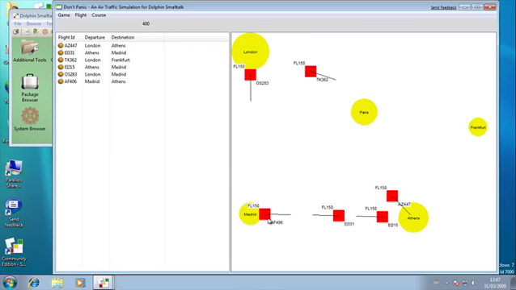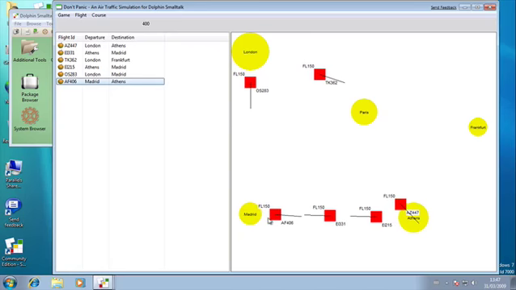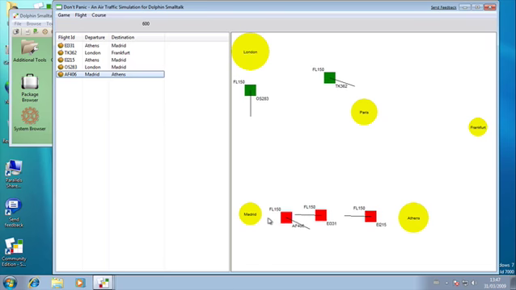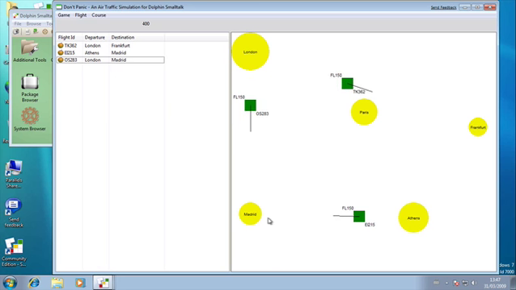Okay, now here we have a problem. So you want to select this plane and try and turn it away from the other one, and then turn it back again. Oh, unfortunately that was a collision.